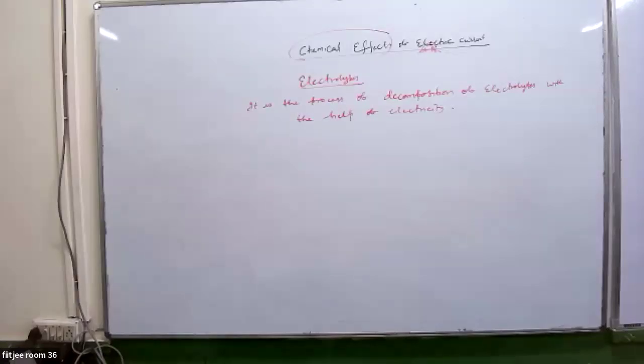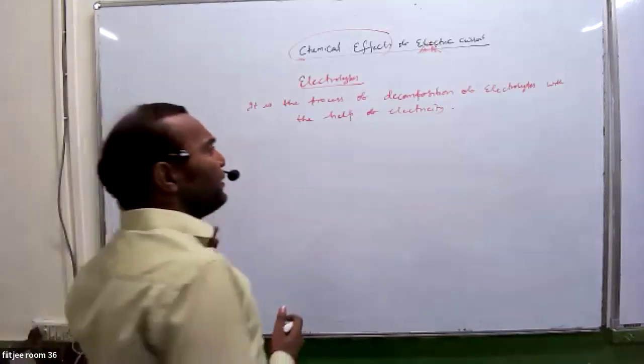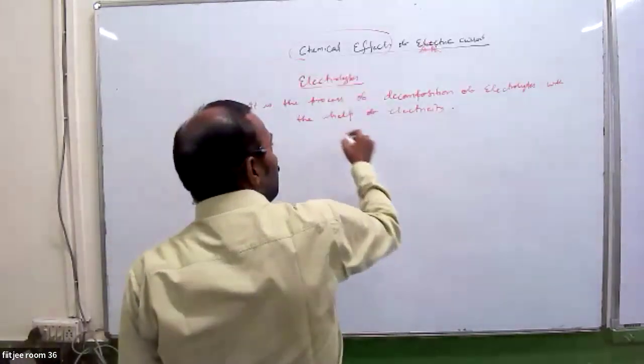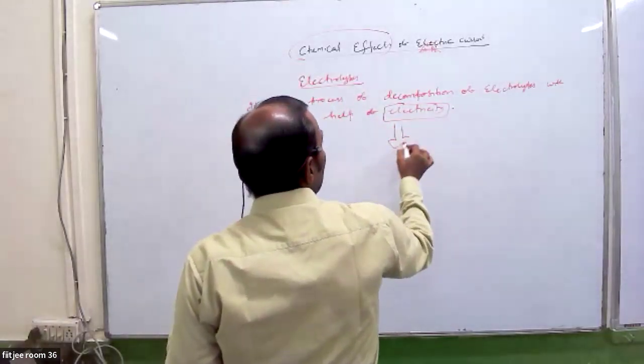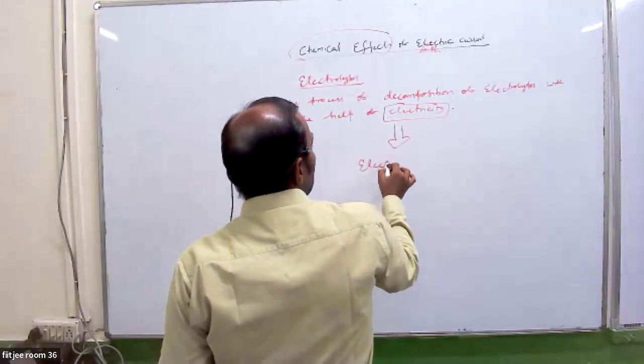So what is happening? Which energy is converted into which energy in electrolysis? Electrical energy is converted into chemical energy. Very good. See guys, we are using electricity here, so electrical energy is getting converted.